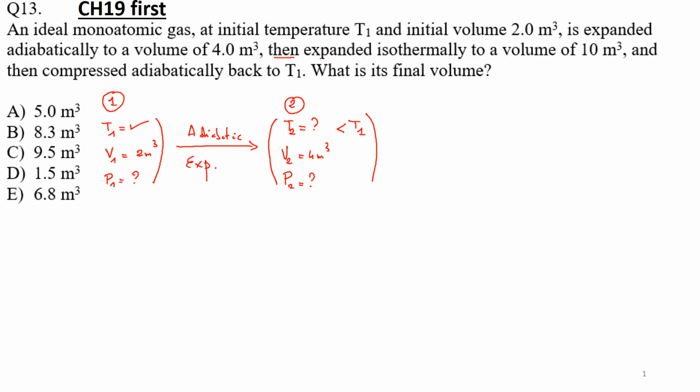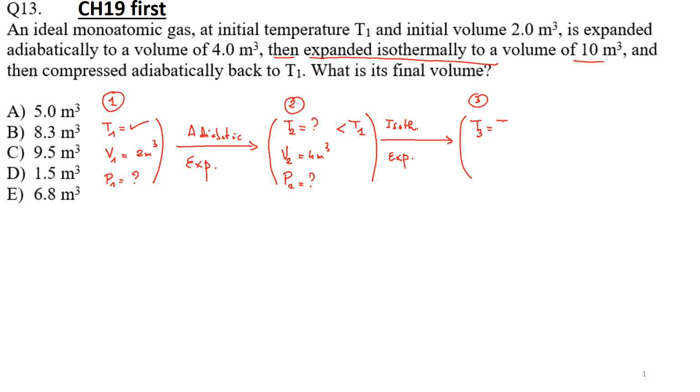Then, now I'm here. It's expanded isothermally to a volume of 10 meter cube. So I have isothermal expansion to state number 3. Now state number 3, what is temperature number 3? It's an isothermal expansion.